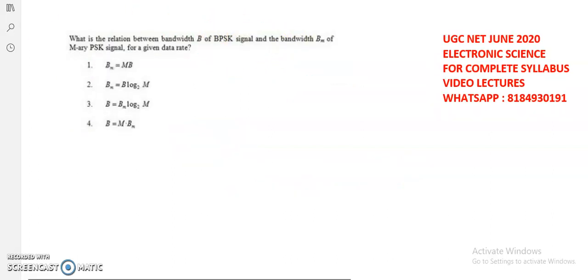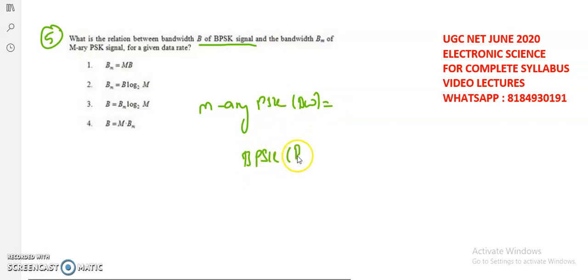And now while coming to the fifth question, what is the relation between the bandwidth of a binary phase shift keying signal and the bandwidth of an M-ary phase shift keying signal for a given data rate? So first I will give you the binary phase shift keying bandwidth.